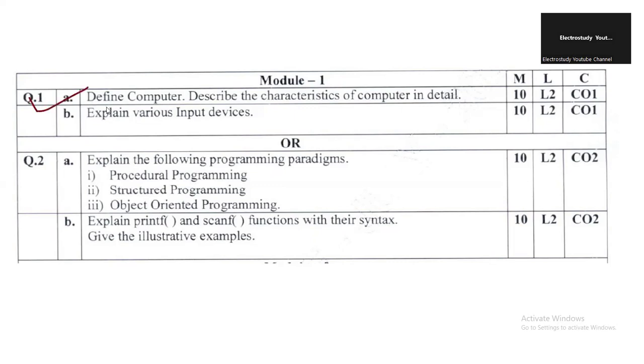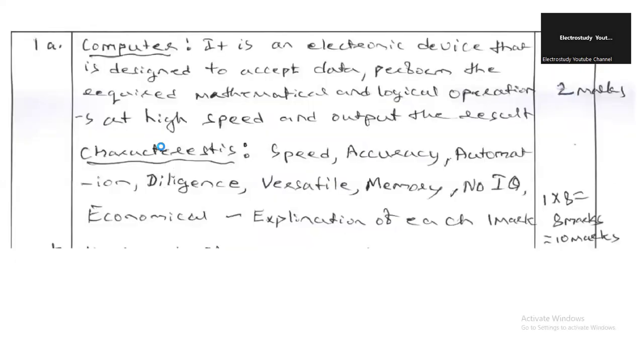Question number 1A. Define computer. Describe the characteristics of a computer in detail. It is a fundamental question. I think those who have a basic background of computers can easily answer it. First of all, you have to mention that it is an electronic device that is designed to accept data. Then it does manipulation, arithmetical and logical operations, and you can even talk about the central processing unit. Also the high speed, and we get the output very quickly. Those things you have to mention.